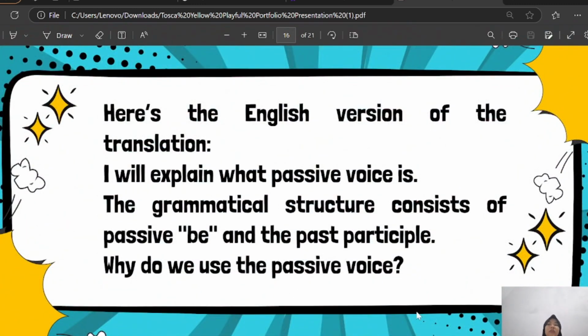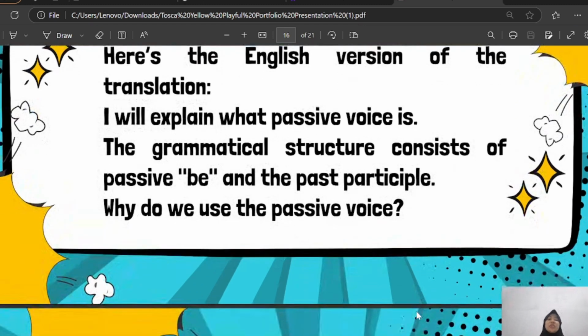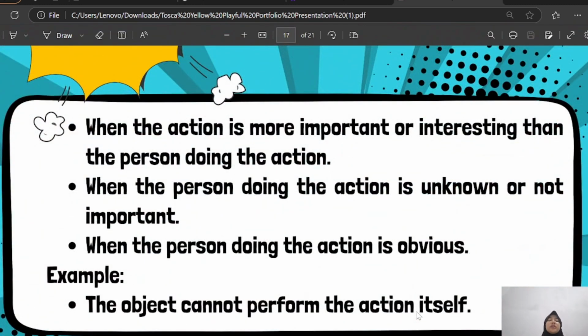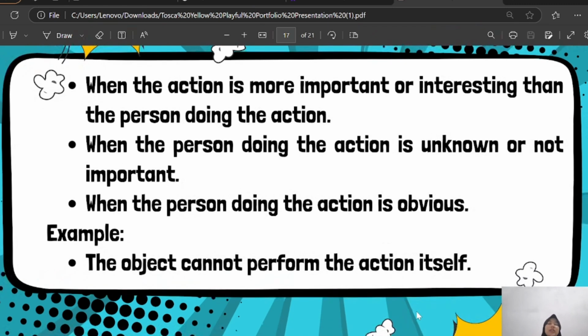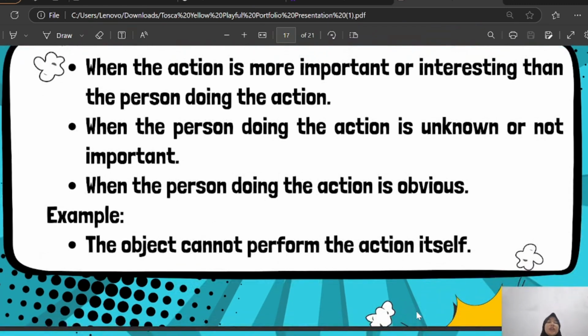Okay, here is the English version of the translation. I will explain what passive voice is. The grammatical structure consists of the verb be and the past participle. Why do we use the passive voice? One, when the action is more important or interesting than the person doing the action. Two, when the person doing the action is unknown or not important. And three, when the person doing the action is obvious. Example, the object cannot perform the action itself.